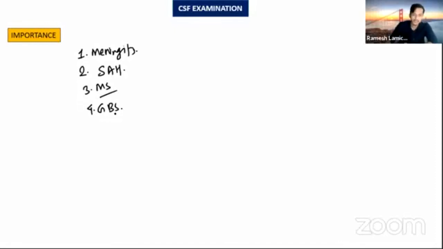That means in the cerebrospinal fluid the protein part is increased, but the cell count is normal. So there is an albuminocytological dissociation.